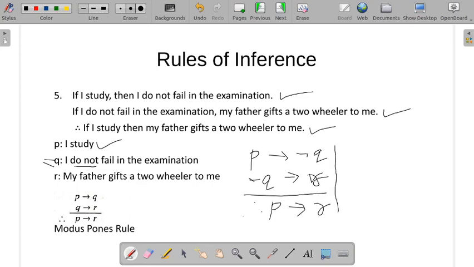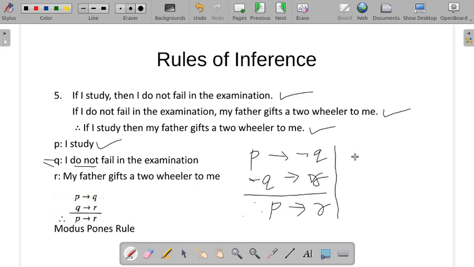Okay. So observe what we can apply: P conditional negation Q, and negation Q conditional R, P conditional R. So how will it work? Observe the rule of syllogism.